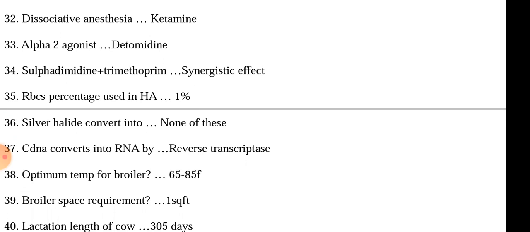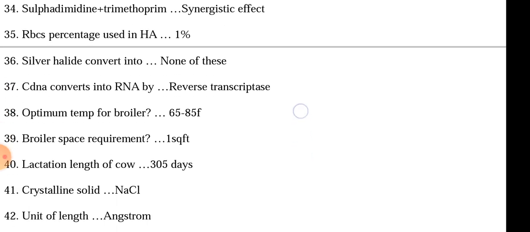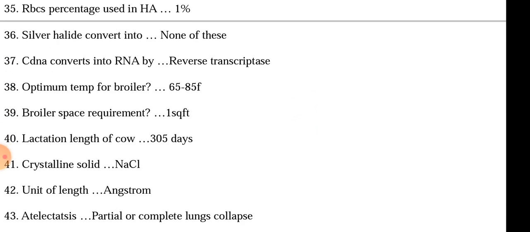Optimum temperature for RNA converted to cDNA, I'm not sure which will be the sequence, but it uses reverse transcriptase. Optimum temperature for broiler is not sure, 68. I think it was 75 to 95 degrees centigrade, but there is 68 to 85. I do not know the optimum temperature for broiler, but there was a question on it. Broiler space requirement is 1 square foot. Standard lactation length for cow is 305 days.